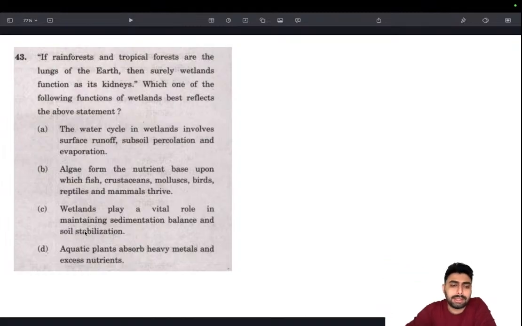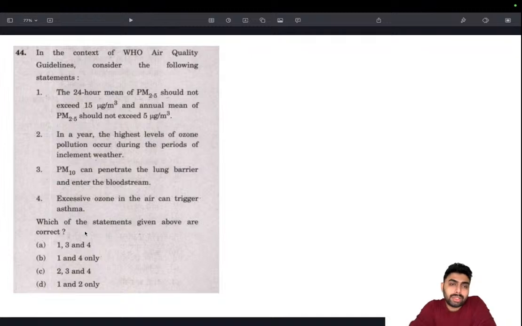That's it. In the context of WHO air quality guidelines, consider the following statement. This question is doable, but it has a slight element of risk that I'll explain now. The 24-hour mean of PM 2.5 should not exceed 15 micrograms per meter cube, and the annual mean of PM 2.5 should not exceed 5 micrograms per meter cube.